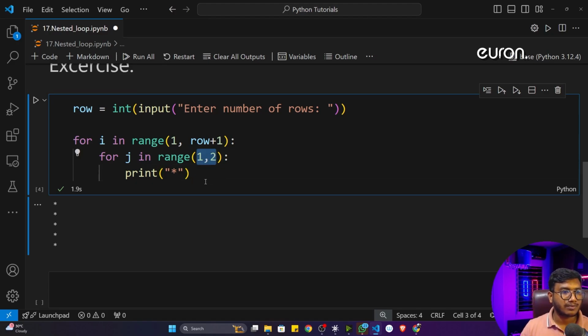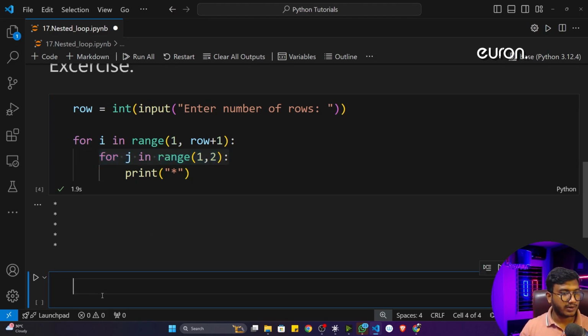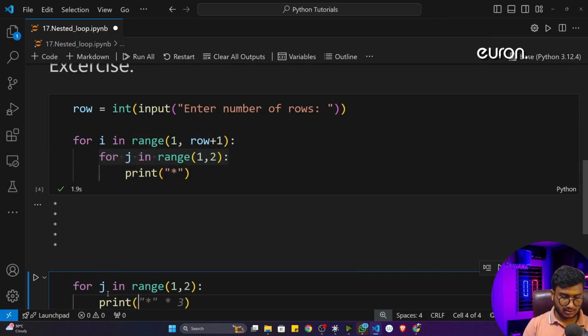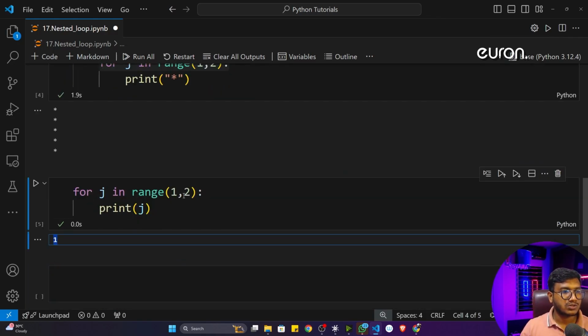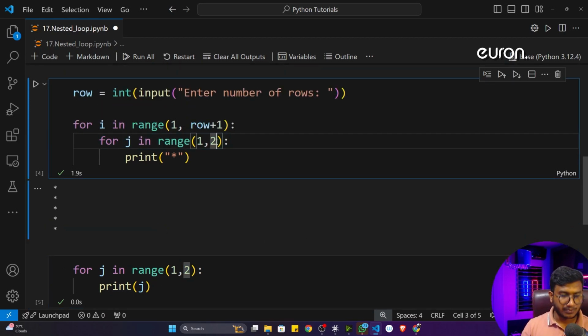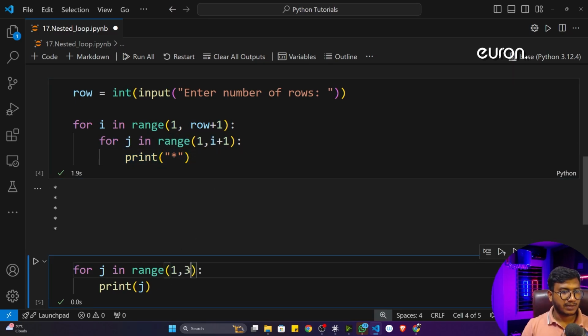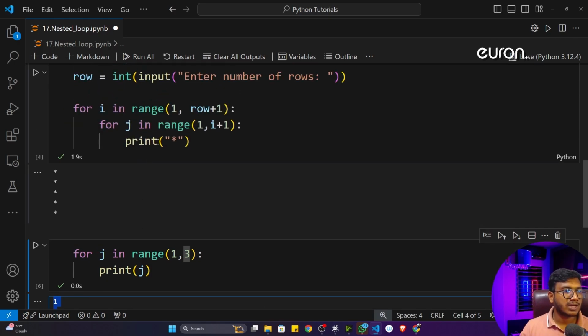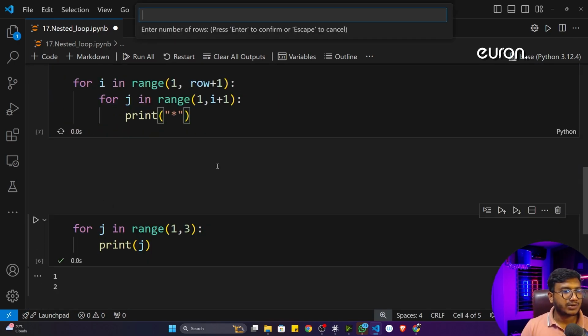If I execute this program, print j, it will only run one time, because the last number 2 is excluded. That means the star will be printed one time. Then again it redirects to the outer for loop, and i will become 2. Now it comes inside this for loop again. Now i is equal to 2, and 2 plus 1 is 3. This loop will run 2 times, which means the star will be printed 2 times. But let's say if I execute this program, what will happen?